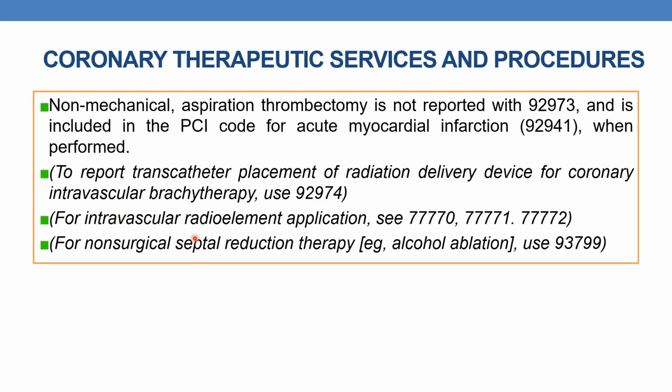For intravascular radioelement application, you need to refer to the radiology section, 77770, 77771 and 77772. For non-surgical septal reduction therapy, for example alcohol ablation, you need to use 93799. These are some of the guidelines.